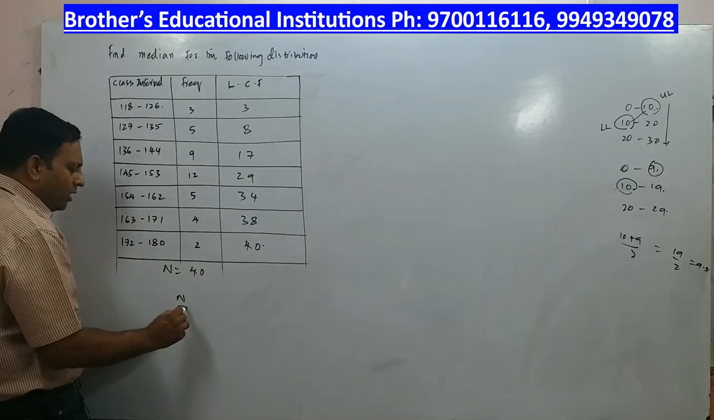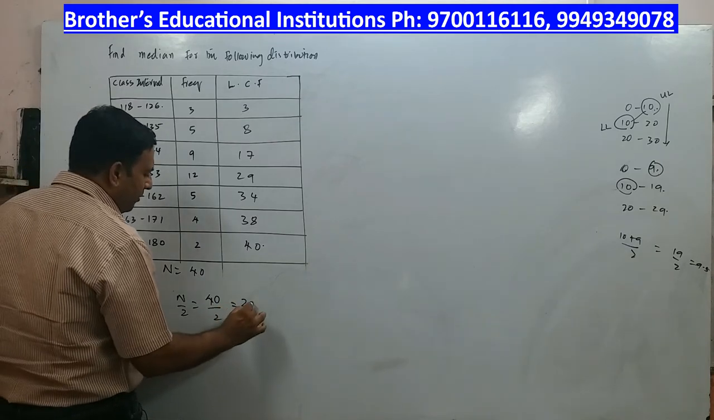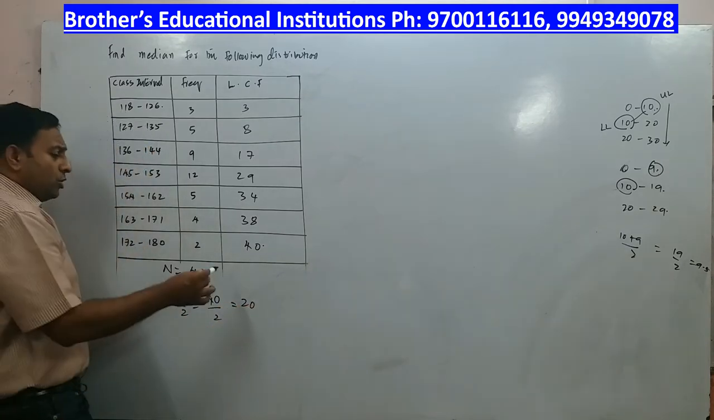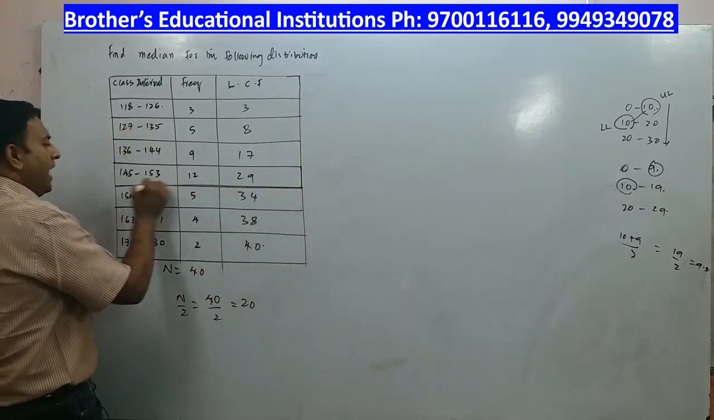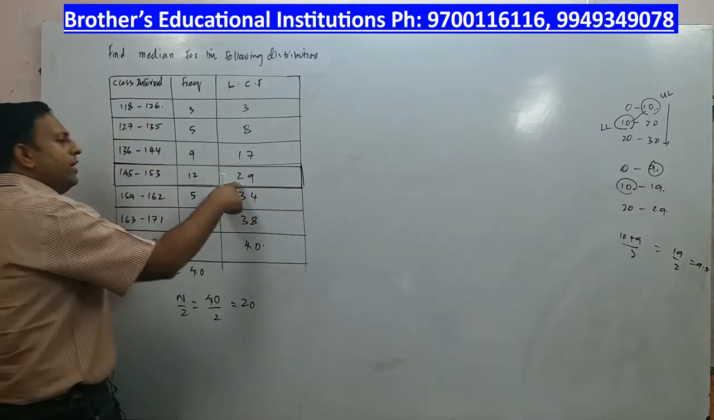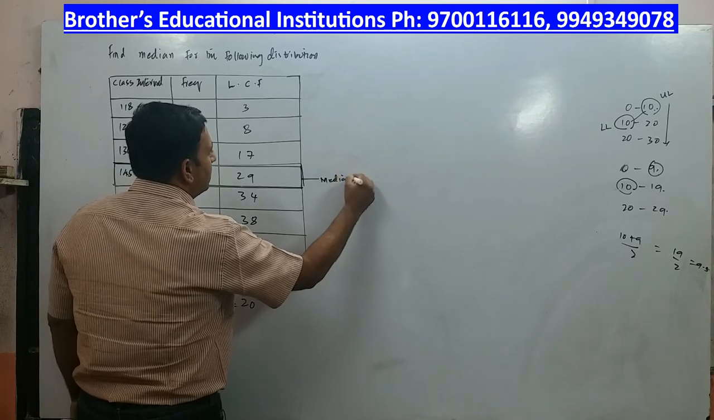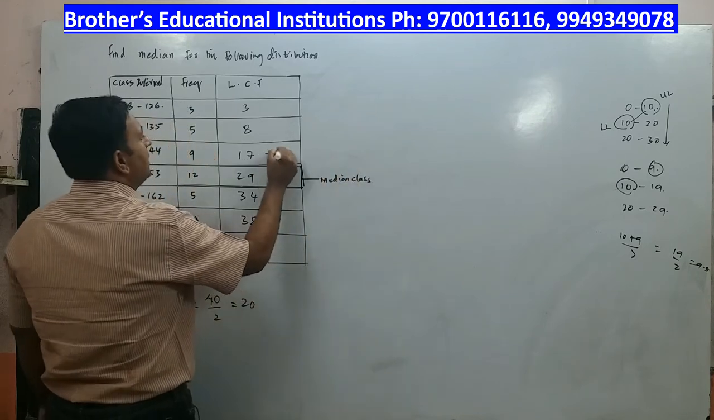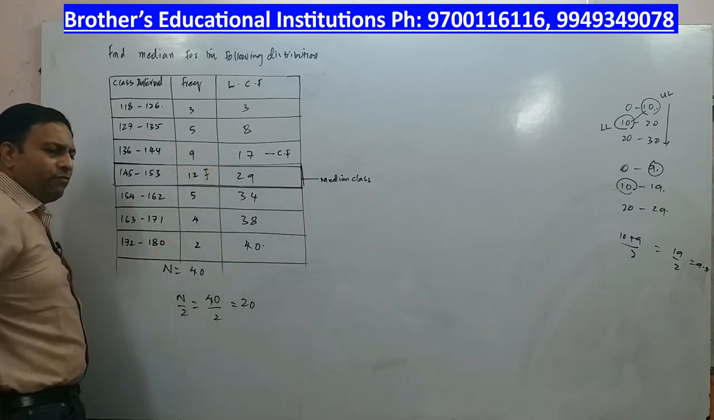Now what I have to do? I have to calculate n by 2. n by 2 means 40 divided by 2. What is 40 divided by 2? 20. So this 20 I have to locate in the cumulative frequency. I can see the cumulative frequency above 20 is 29 immediately. So this class is my median class. And this is the cumulative frequency, and this is the frequency of the class.